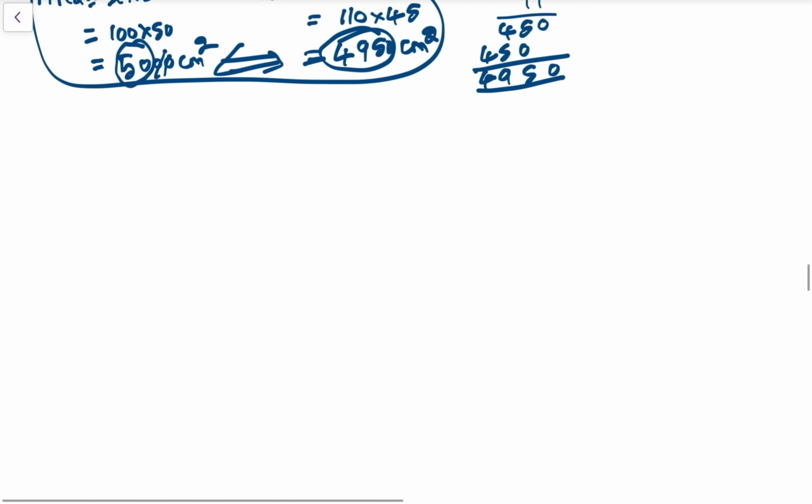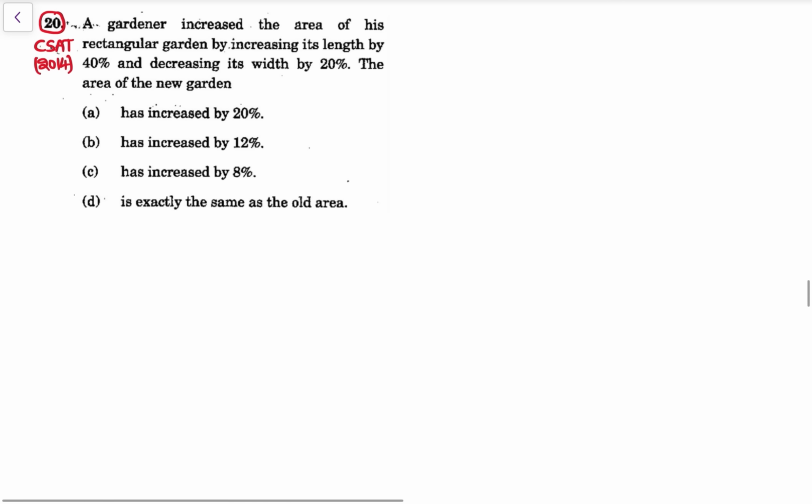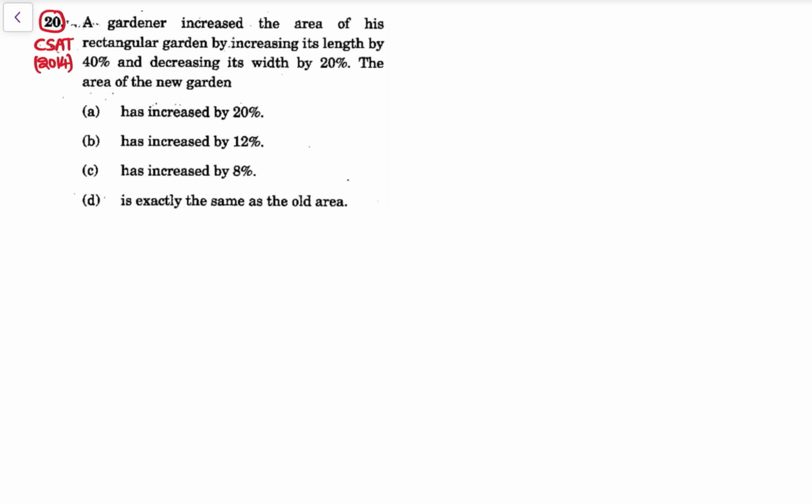Now let's do one more question, you will get more clarity. See, this is a question asked in CSAT 2014. बस अप्लाई किया है. A gardener increases the area of his rectangular garden by increasing its length by 40%, decreasing its width by 20%.